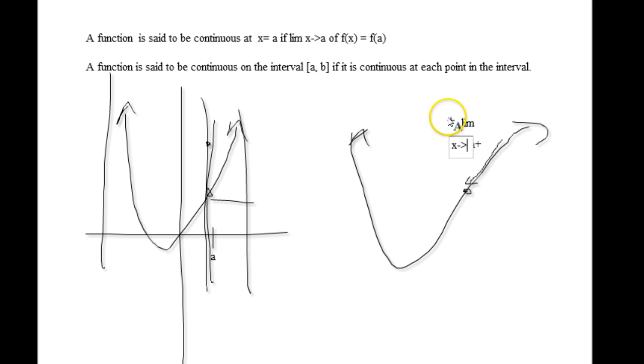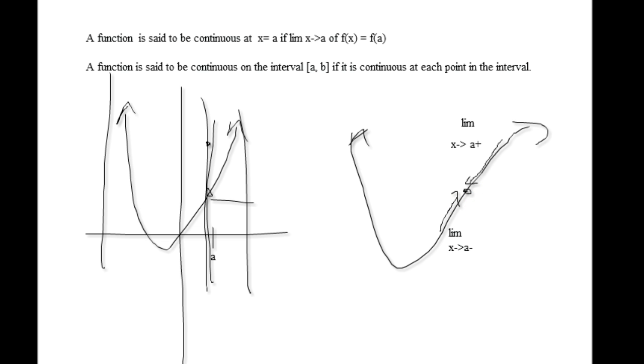So the limit as x approaches a from the right-hand side, I'll see if it approaches the same thing. And I'm going to do the same thing from the left-hand side, the limit as x approaches a from the negative side. We're going to see if they approach the same number.